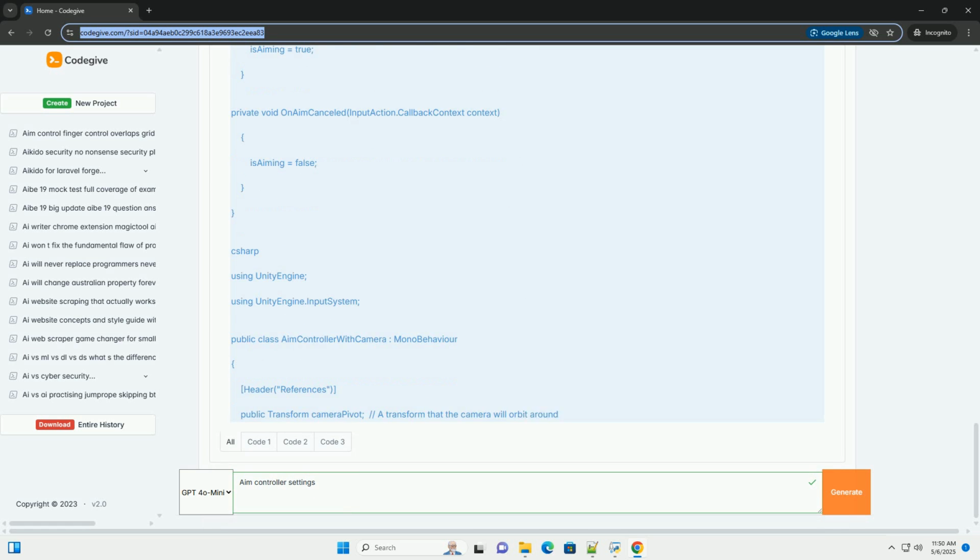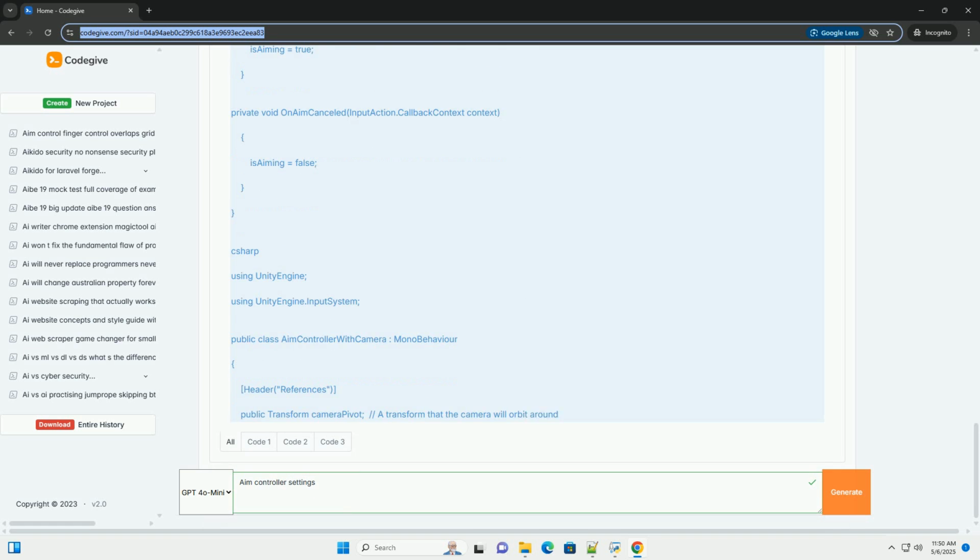Action phase control: started, performed, cancelled. The input system provides three phases for each action: started, performed, and cancelled. You can subscribe to events for each phase to trigger different behaviors. For example, input context: the InputAction.CallbackContext passed to the event handlers provides valuable information about the input event, such as the device used, the time the event occurred, and the raw input value.